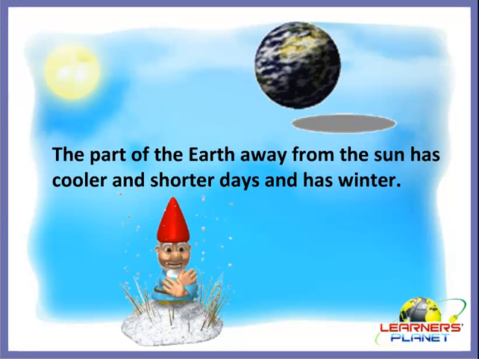And the part of the earth which is away from the sun has cooler and shorter days and has winter season, right? So when the part of the earth is away from the sun, it has cooler and shorter days, and that is why we experience winter season. Alright children, so have you got it? How are the summer and winter seasons caused? How does this change occur? It is because of the tilt of the earth, right?